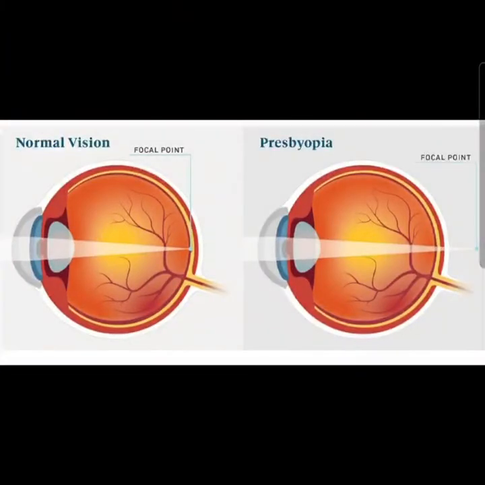Now, the next defect, presbyopia. Presbyopia is a condition affecting old people who cannot see near objects clearly. So, in this defect, an old age person cannot see the near objects clearly due to loss of power of accommodation of the eye lens.